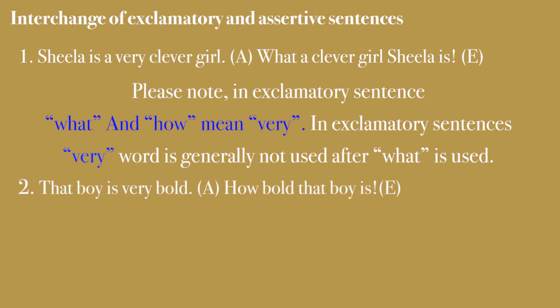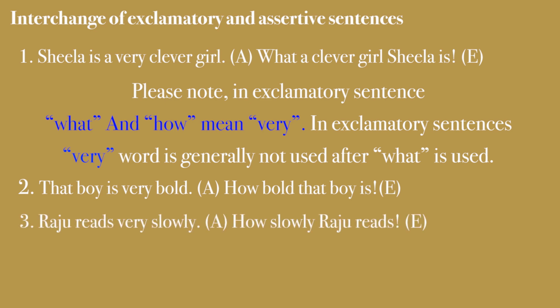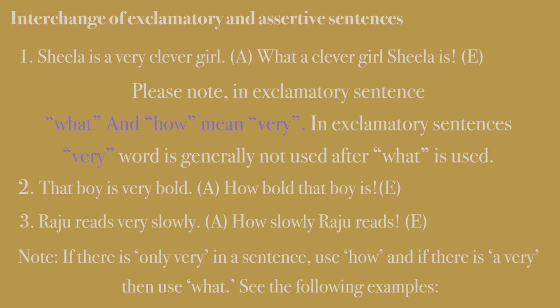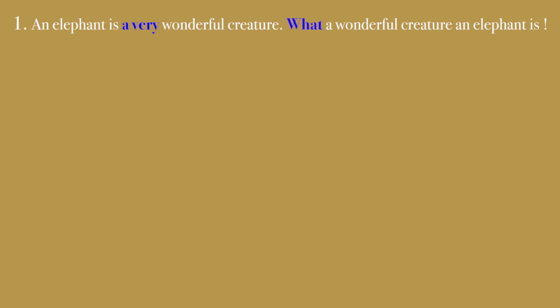That boy is very bold. How bold that boy is. Next is, Raju reads very slowly. How slowly Raju reads. Exclamatory. Note, if there is only very in a sentence, use how. And if there is a very, then use what. See the following examples. An elephant is a very wonderful creature. What a wonderful creature an elephant is. Just look at the words which are in bold type. A very in the first sentence, what in the second sentence.